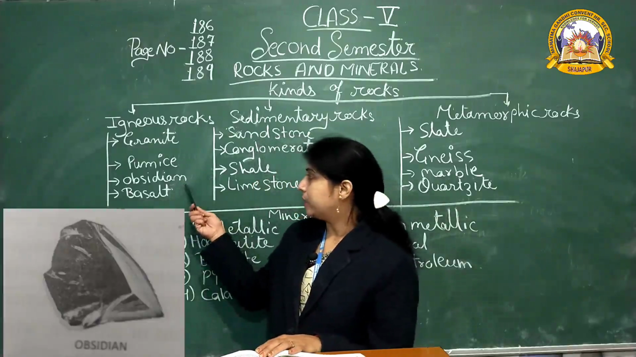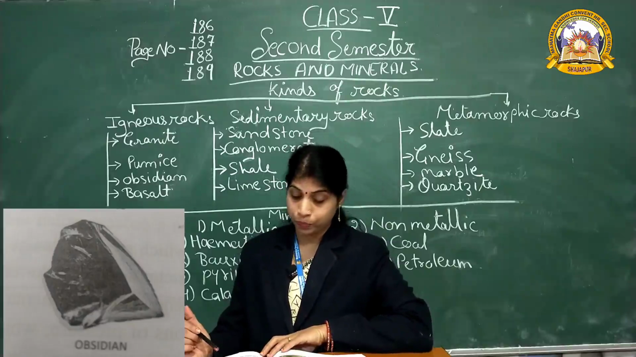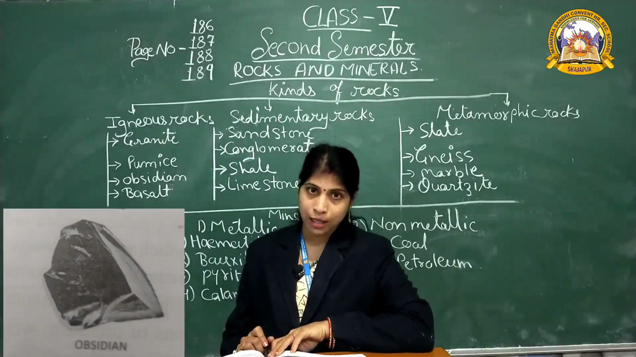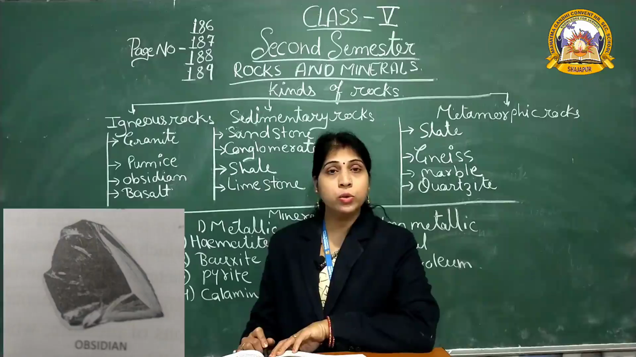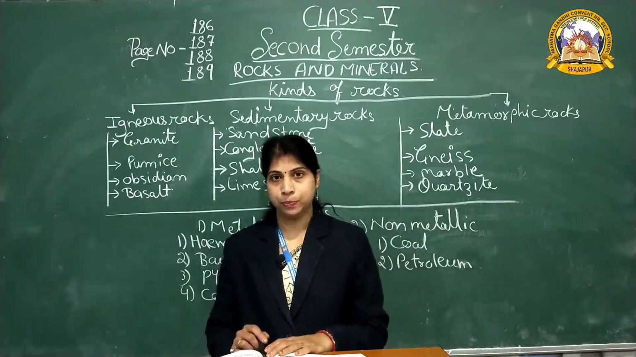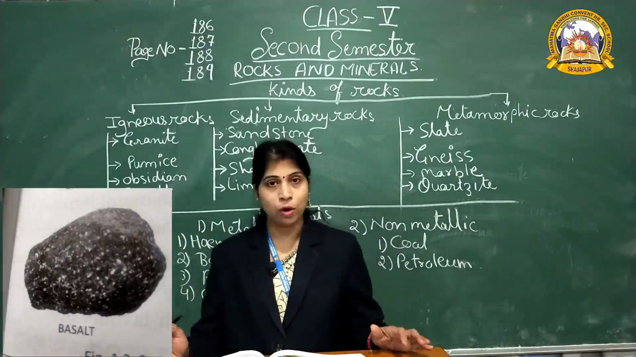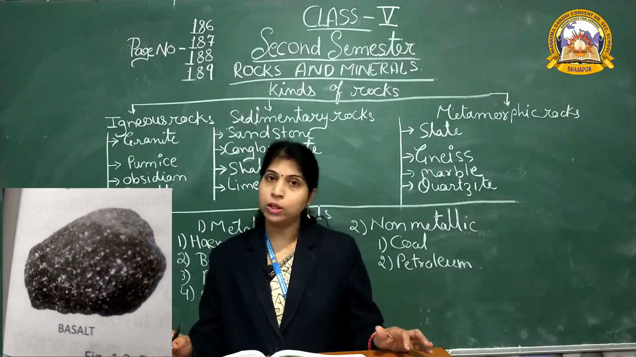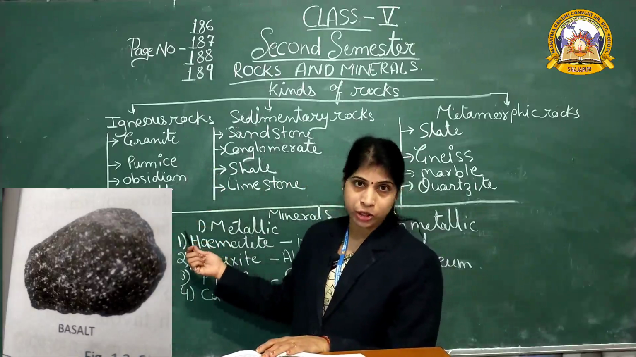Next one, obsidian. Obsidian is another lava rock. It looks almost like black glass because of its sharp edge. It is used to make cutting tools. Next one, basalt. Basalt is formed when the lava cools quickly and hardens above the ground. So this is all about the igneous rock.